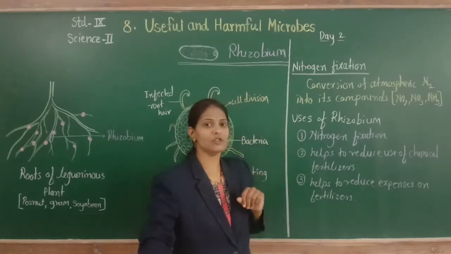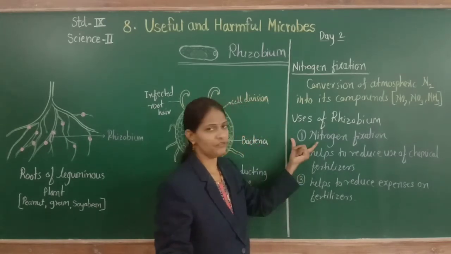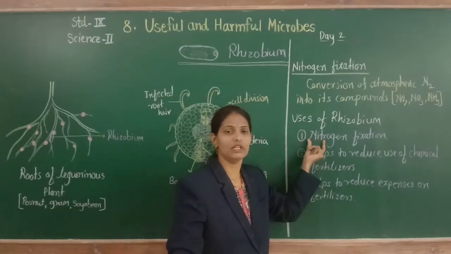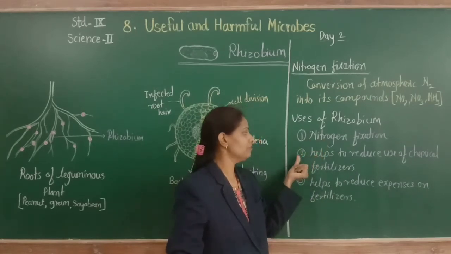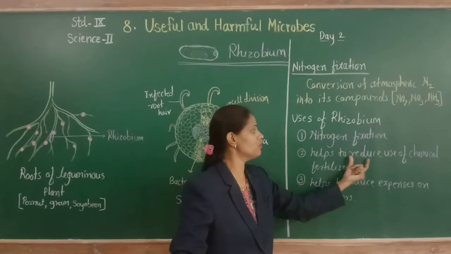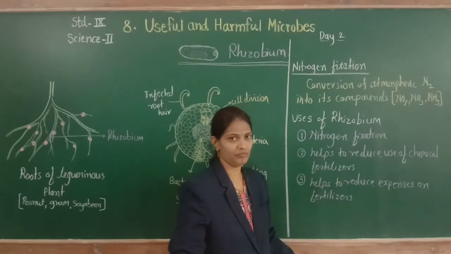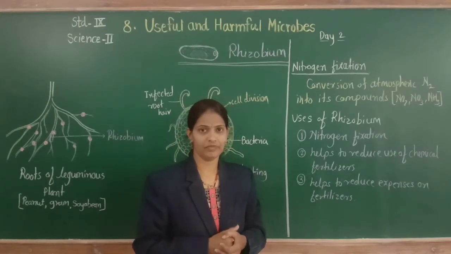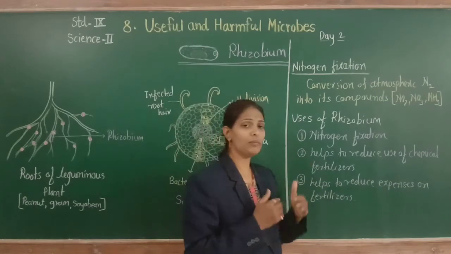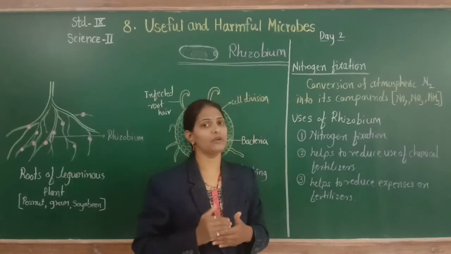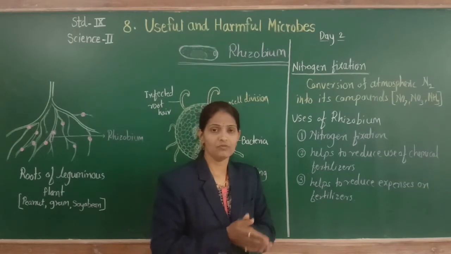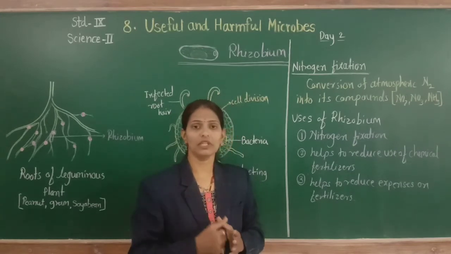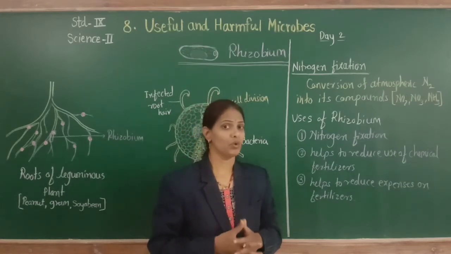So the next point, uses of rhizobium bacteria. First, the importance of rhizobium bacteria is nitrogen fixation, fixing the atmospheric nitrogen into nitrogenous compounds. Second, rhizobium bacteria help to reduce the use of chemical fertilizers. We know plants require nitrogen for their growth and development, and rhizobium bacteria convert atmospheric nitrogen into nitrogenous compounds for the plant. Then the plant uses this nitrogenous compound for growth and development by synthesizing protein.